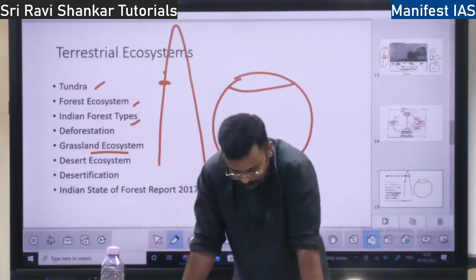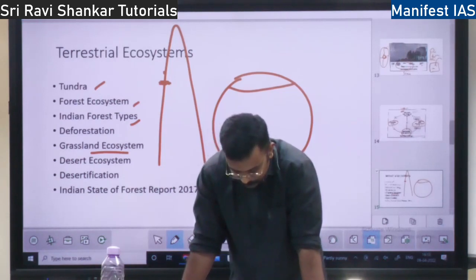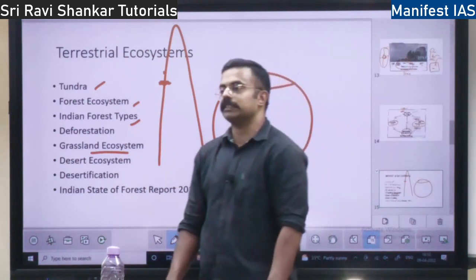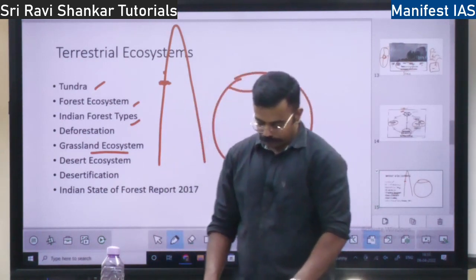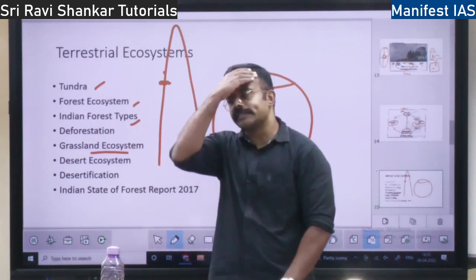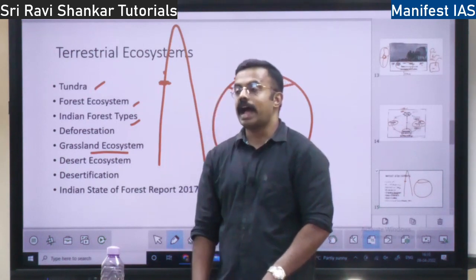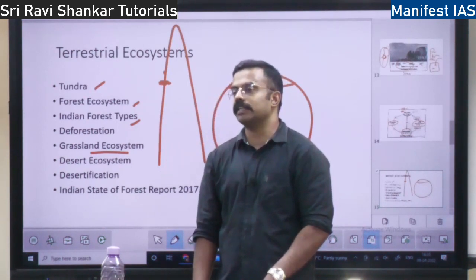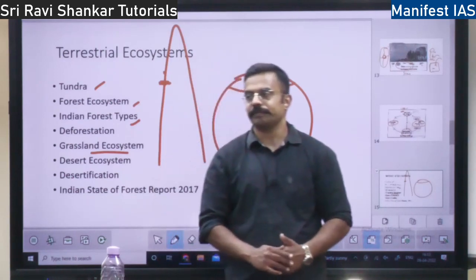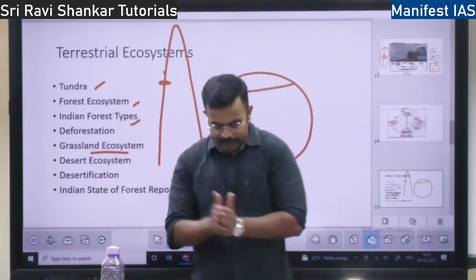Okay, so what are the types of grassland? There are 6 types majorly, but 4 are very important. The first type is semi-arid grassland. What is arid? Arid is hot and dry, where there is no vegetation. Semi-arid is something in between. So where do you find it? Gujarat, Rajasthan, all these areas, right?